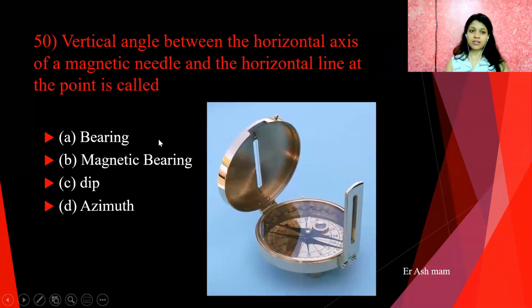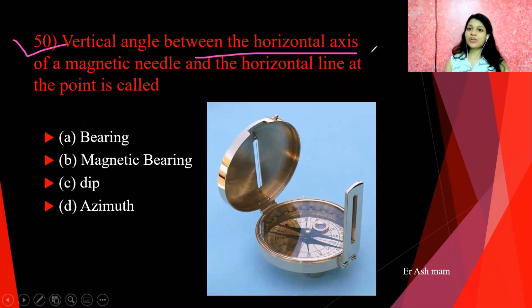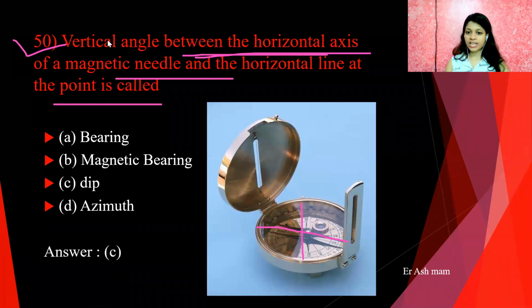Next question is the last question. Finally we reach the last question. Vertical angle between the horizontal axis of magnetic needle and the horizontal line at the point is called. So this is the horizontal axis and this is the vertical axis, so answer is C, dip.